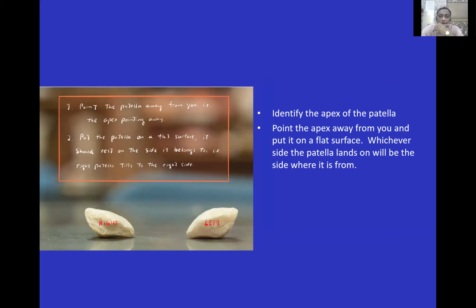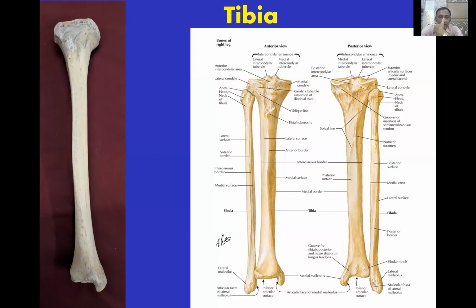The next bone is the tibia and fibula. In the tibia, there are various parts: tibial condyle, medial condyle, lateral condyle, tibial spine, shaft, and distal tibia, medial malleolus, forming the ankle joint.